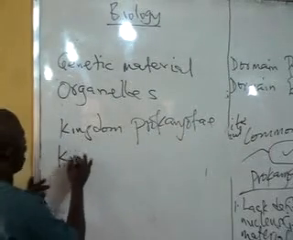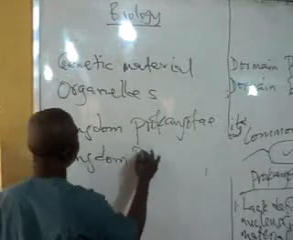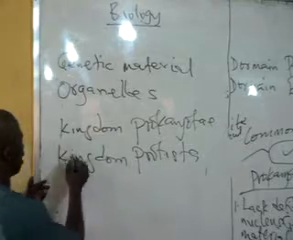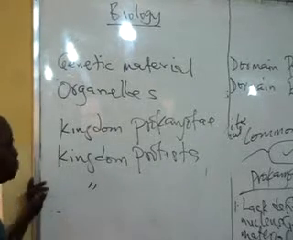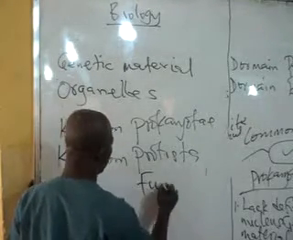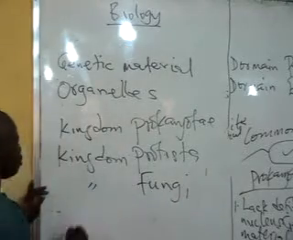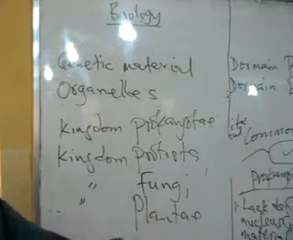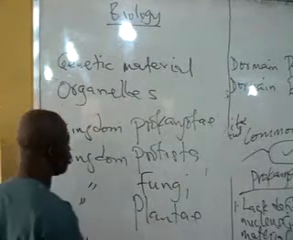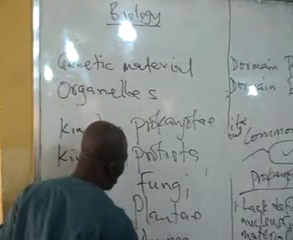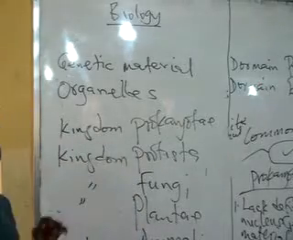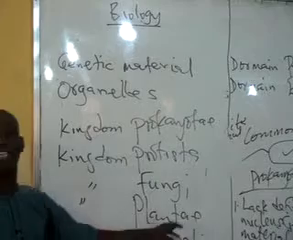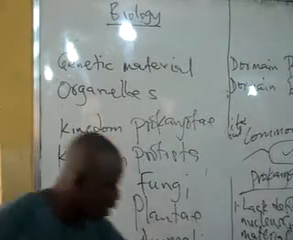Then we have kingdom Protista. Then we have kingdom Fungi. Then we have kingdom Plantae. And kingdom Animalia. So these last two groups of the kingdom differentiate between plants and animals.